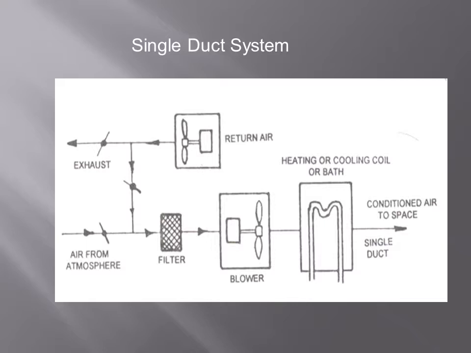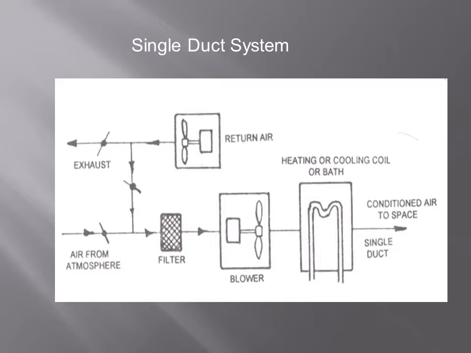So the fresh air from atmosphere goes to the filter, and also a predetermined quantity of return air, coming from the conditioned room, is used. The mixture of these two streams is sent to the filter, where it gets filtered.